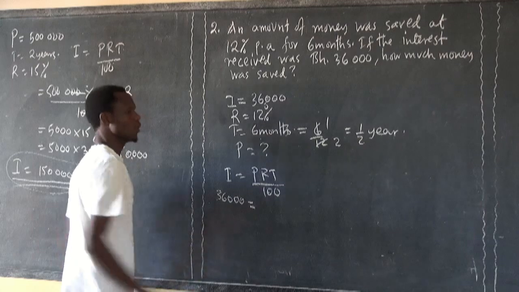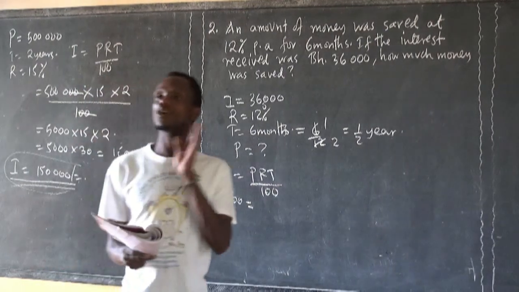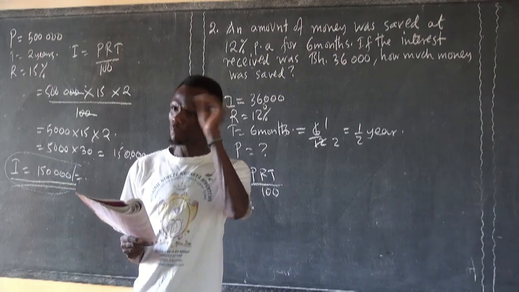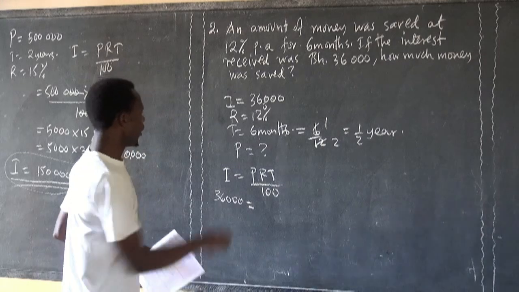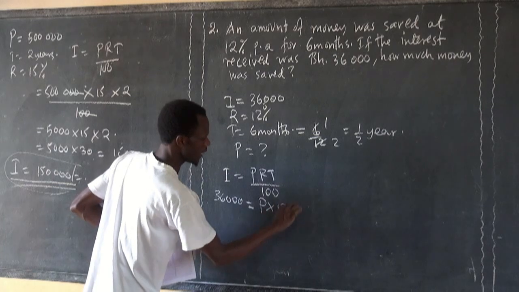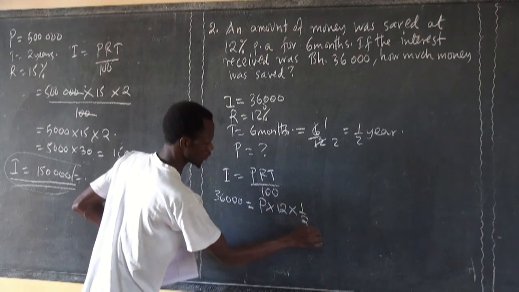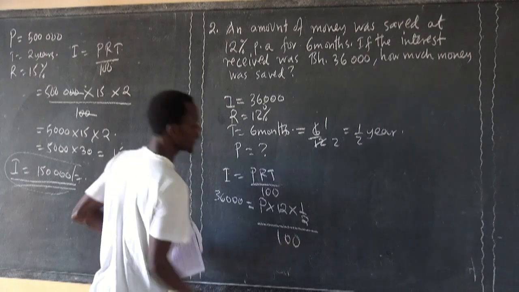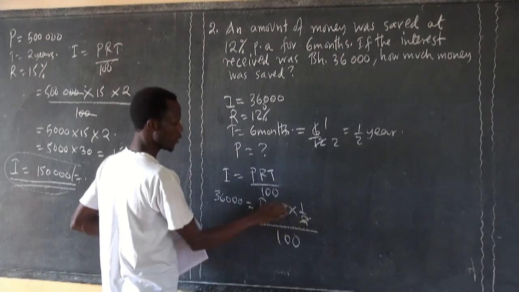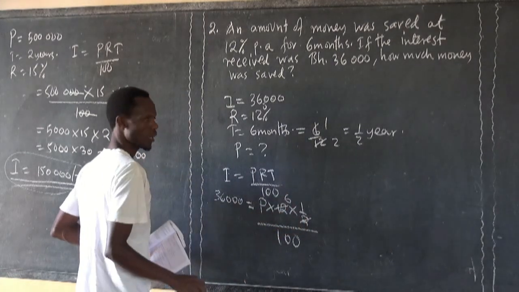We have to be very careful when talking about these things. If you fail to explain, you have a mistake in your head. Now, principal is P, times rate is 12, times time, which is 1 over 2, over 100. Now we can simplify. By 2, 1. By 2, it is what? It is 6. Are you together?